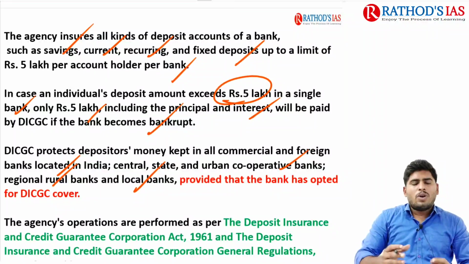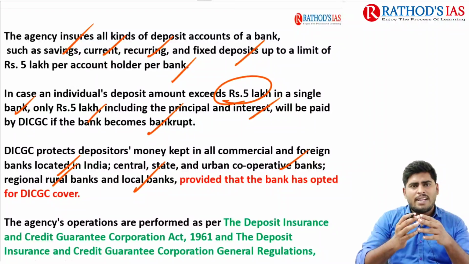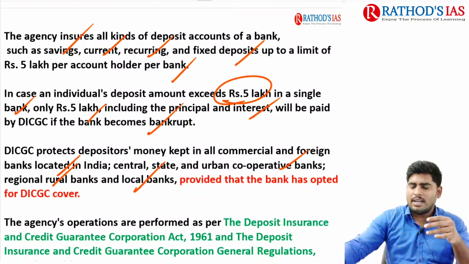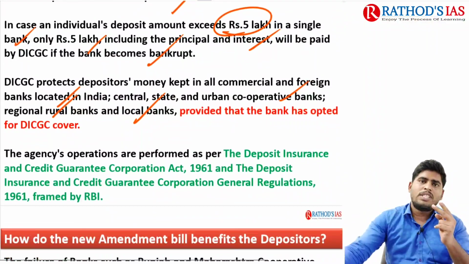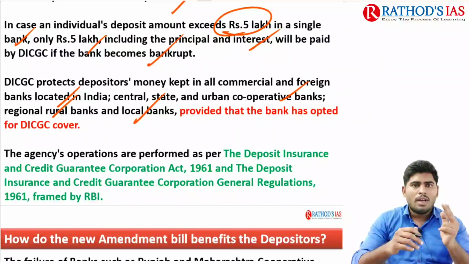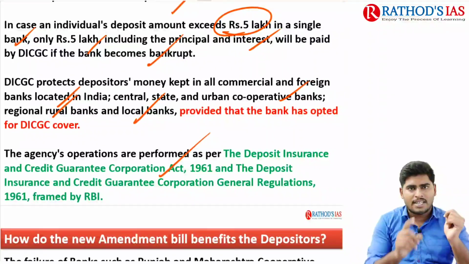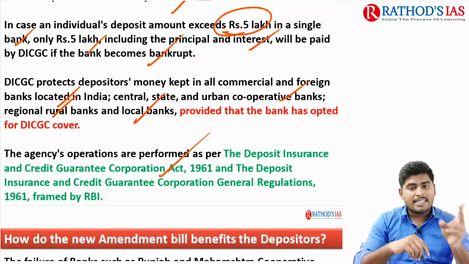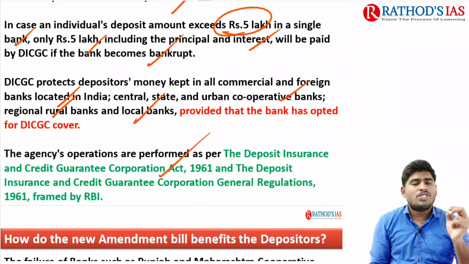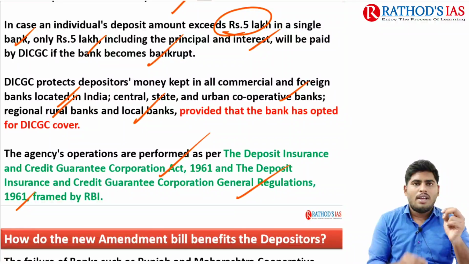Okay, so do we have any statutory mandate for this DICGC? Yeah, we have two statutes which give the statutory backing for this DICGC. This agency's operations are performed under two statutes. One is the Deposit Insurance and Credit Guarantee Corporation Act 1961, and the second one is the Deposit Insurance and Credit Guarantee Corporation General Regulation 1961.